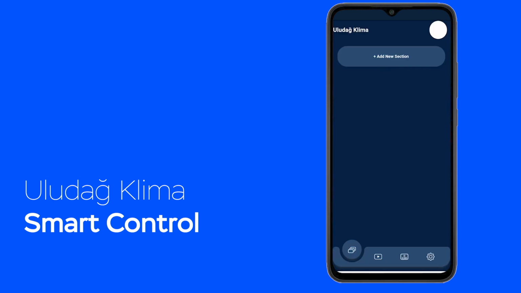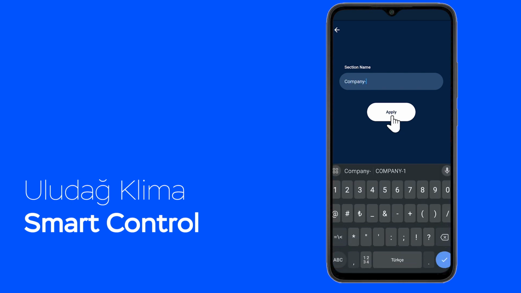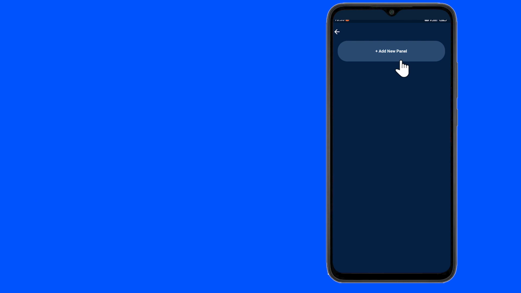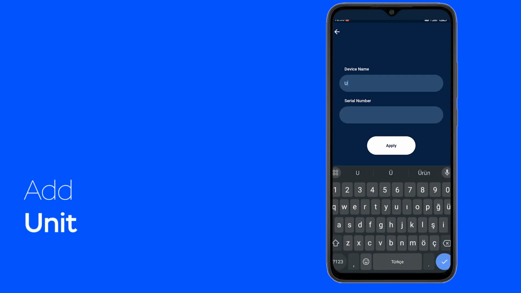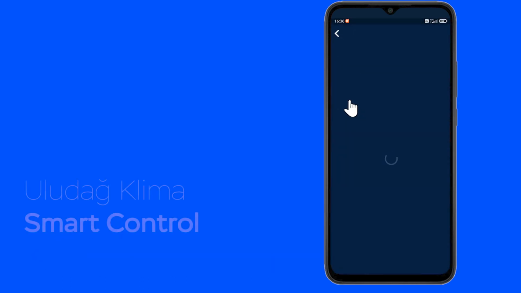Enter the section, unit, or factory name where the air conditioner is used. Provide a name to identify the air conditioner. Enter the serial number of the air conditioner and complete the process. The air conditioner can now be controlled via your mobile phone.